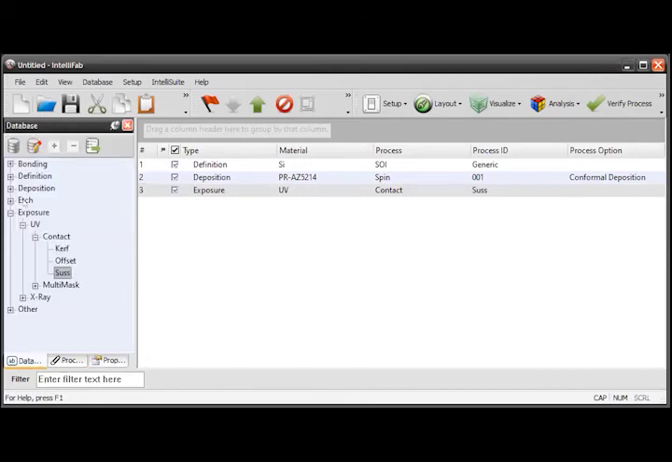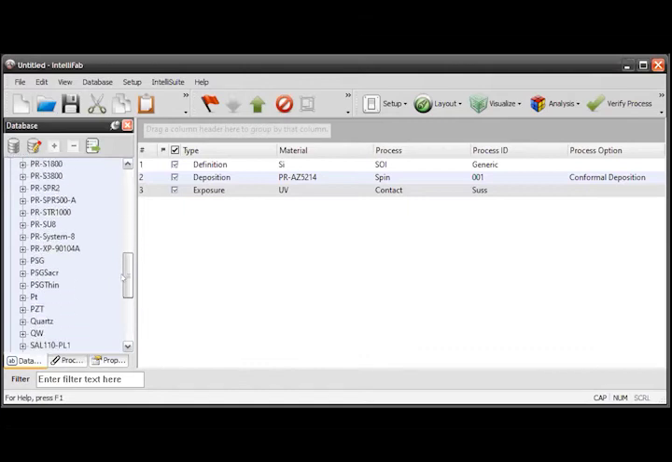Then we can go to the next step. After exposing to the UV, we have to etch the silicon. So we have to etch out the unwanted silicon. So go to the etch process. Then the material, so many materials are there here. The material we are going to etch is silicon.